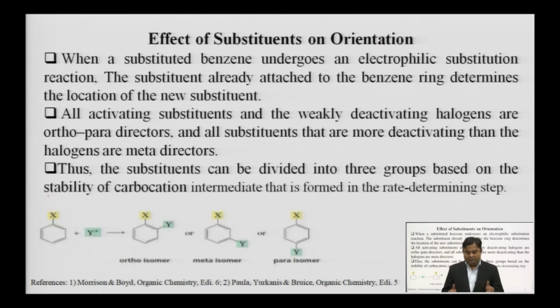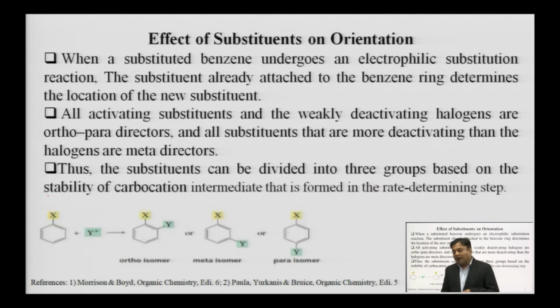तो हमने कहा था लास्ट टाइम, दो तरह के ग्रुप होते थे, एक्टिवेटिंग ग्रुप एंड डीएक्टिवेटिंग ग्रुप्स. एक्टिवेटिंग ग्रुप्स आर ऑलवेज ऑर्थो पैरा डायरेक्टिंग, मतलब ग्रुप which can activate the benzene ring, means they can increase the electron density on the benzene ring, always direct the coming electrophile on the ortho and para position. While the second category, deactivating groups, means the group which deactivates the benzene ring by withdrawing the electron from the benzene ring, will always direct the upcoming electrophile on the meta position.